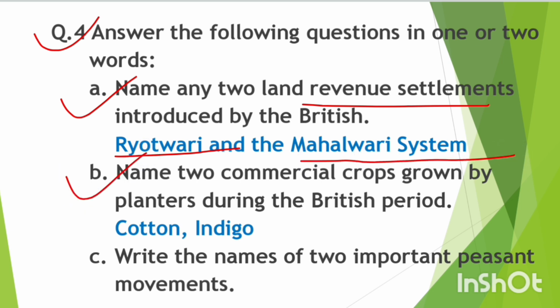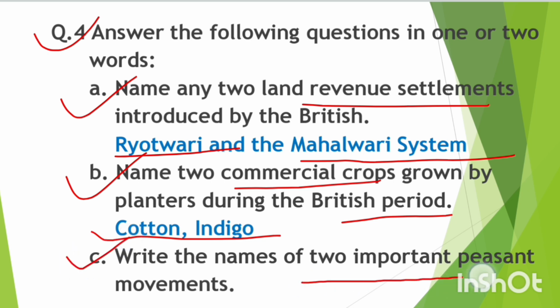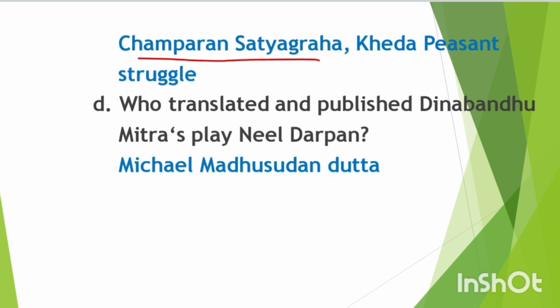Next question, question number B, name 2 commercial crops grown by planters during the British period. So first one, cotton, and next one, indigo. Next one, question number C, write the names of 2 important peasant movements. So first one, Champaran Satyagraha, and next one, Kheda peasant struggle.